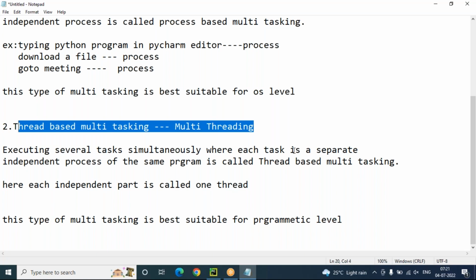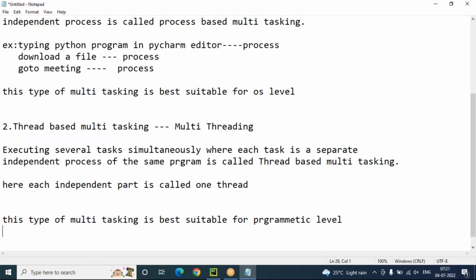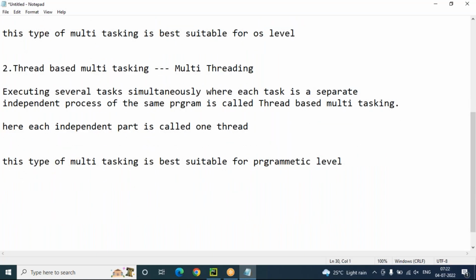The main important application areas of multi-threading are to implement multimedia graphics, to develop animations, to develop video games, and to develop web application servers. In this context, we can use multi-threading programs. Python provides a built-in module to work with multi-threading programs. The module is called the threading module. We have to import threading. This is the module provided by Python to work with multi-threading programs.